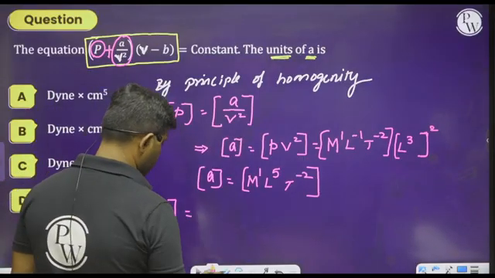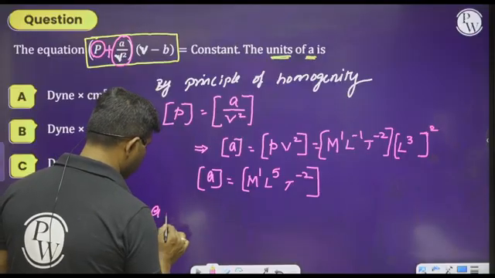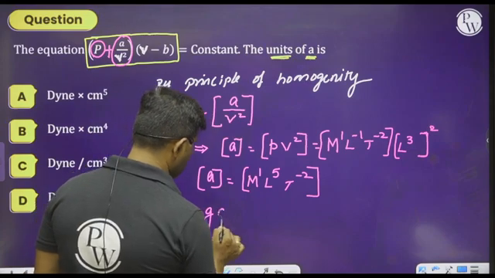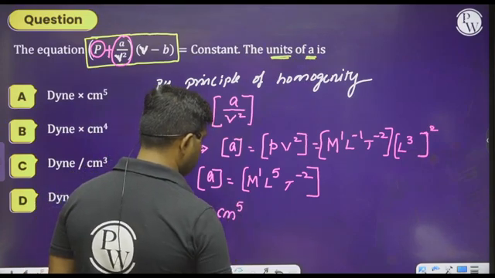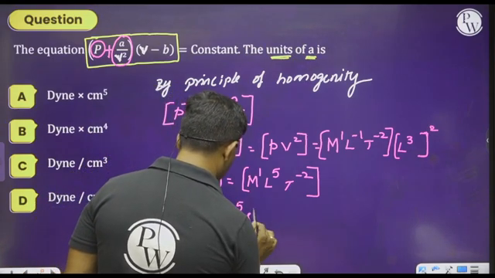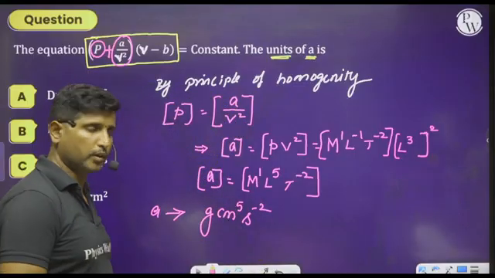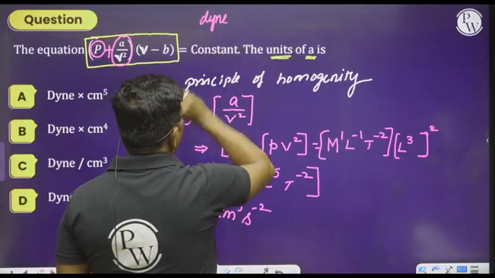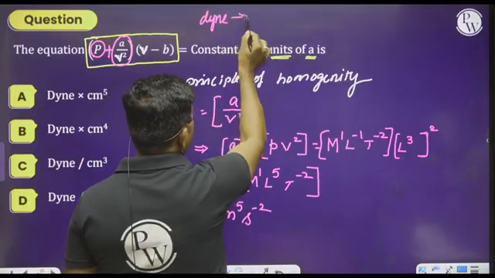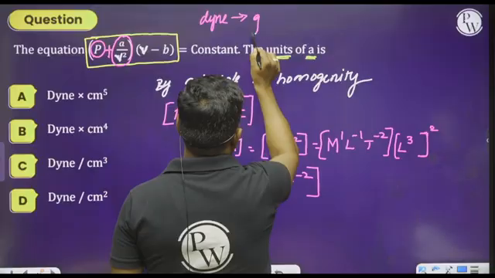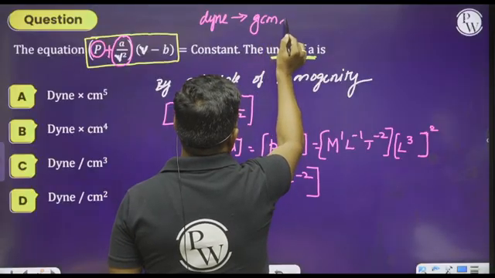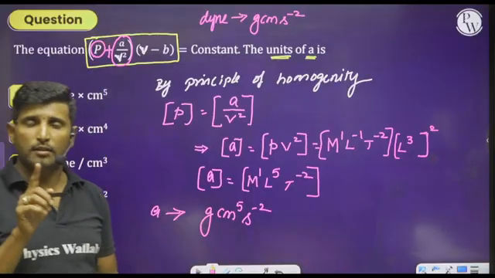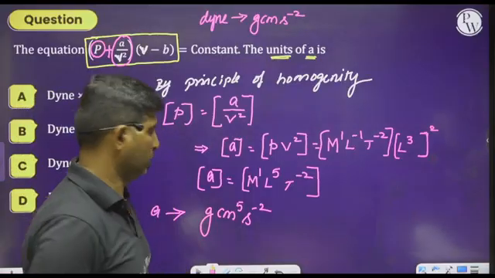You can write the unit of a as gram centimeter to the power of 5 per second to the power 2. What is a dyne here? Dyne is the CGS unit of force, that is gram centimeter per second square. Gram centimeter per second square is the value of one dyne.